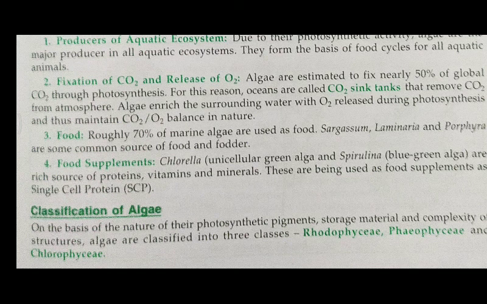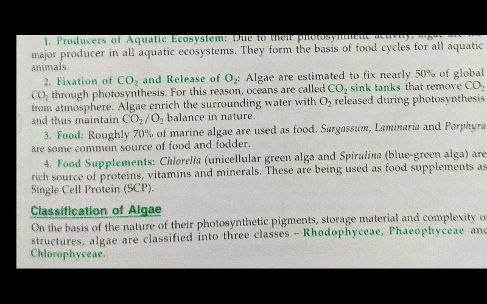First, here I am just having the Rhodophyceae, Phaeophyceae and the Chlorophyceae. So first of all, I would like to tell you what is the common name for all these three classes. The Rhodophyceae is considered as the red algae, Phaeophyceae is the brown algae, and the Chlorophyceae is the green algae.